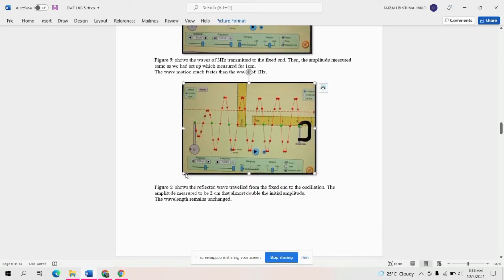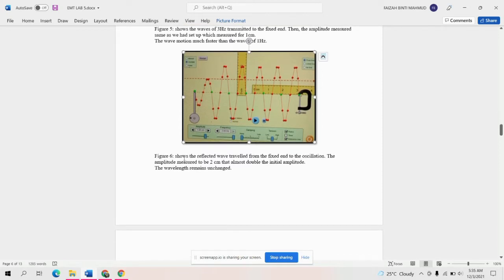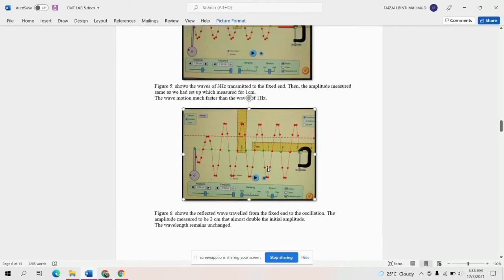Then this is for figure 6. In figure 6, it shows that the reflective wave travels from the fixed end to the oscillator. The amplitude measured is 2 centimeters, which is almost double the initial amplitude.